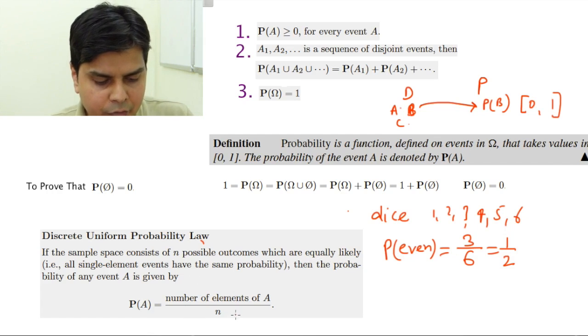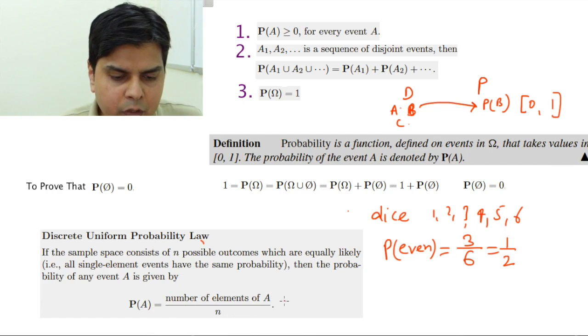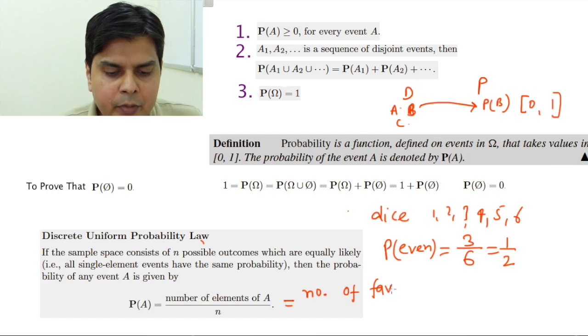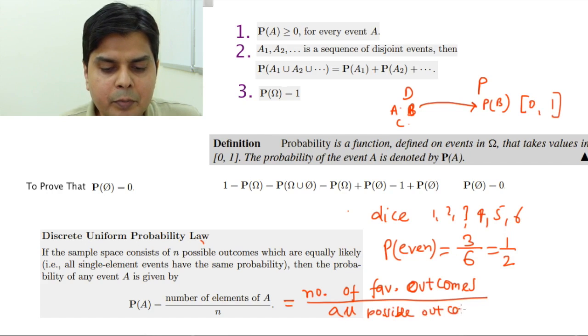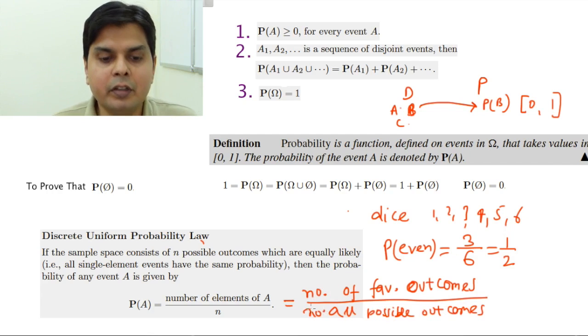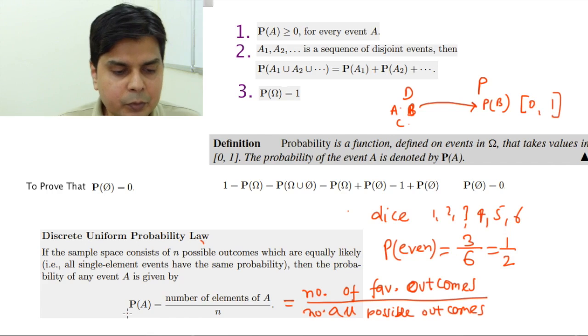Another way of writing this formula is that probability of A is equal to the number of favorable events, favorable events meaning the number of favorable outcomes, divided by the number of all possible outcomes. So this is another way of writing this probability.